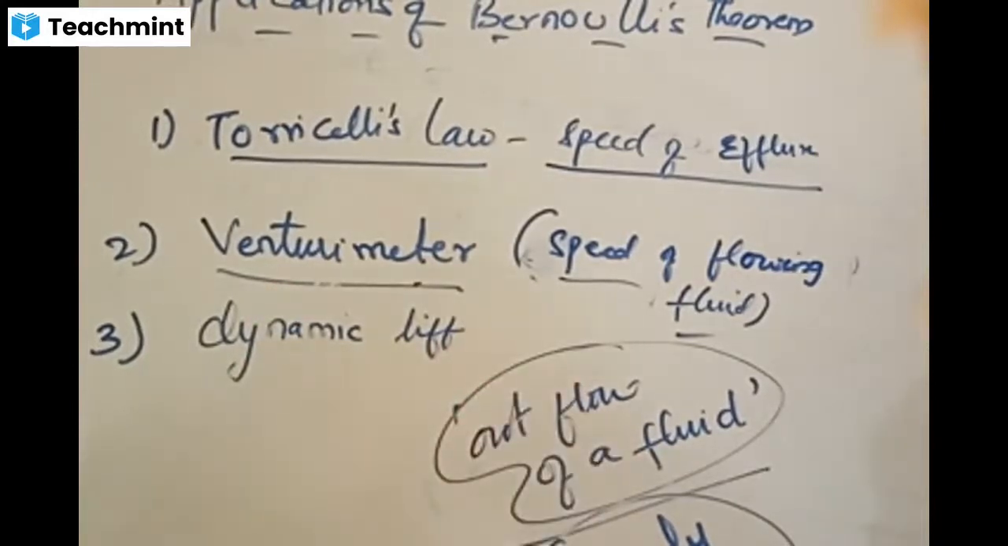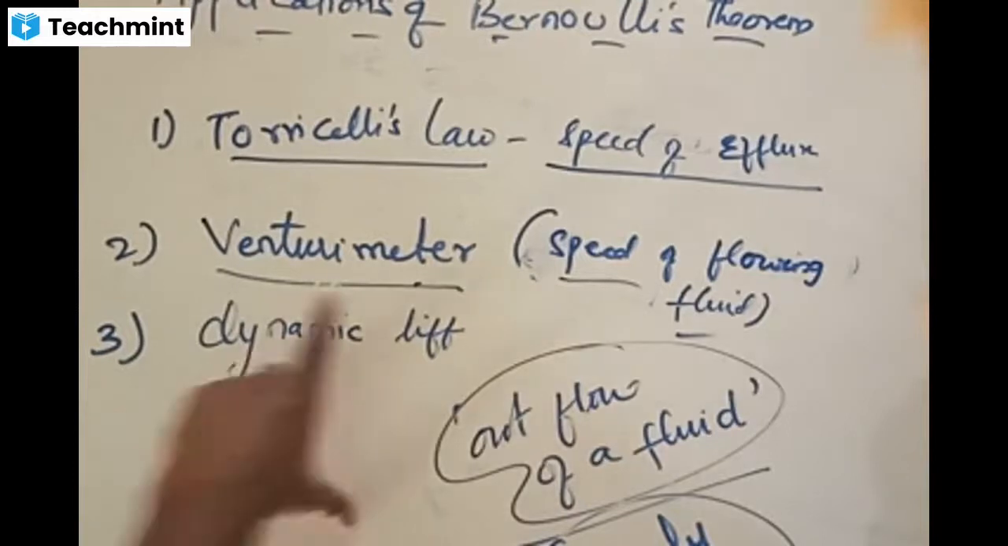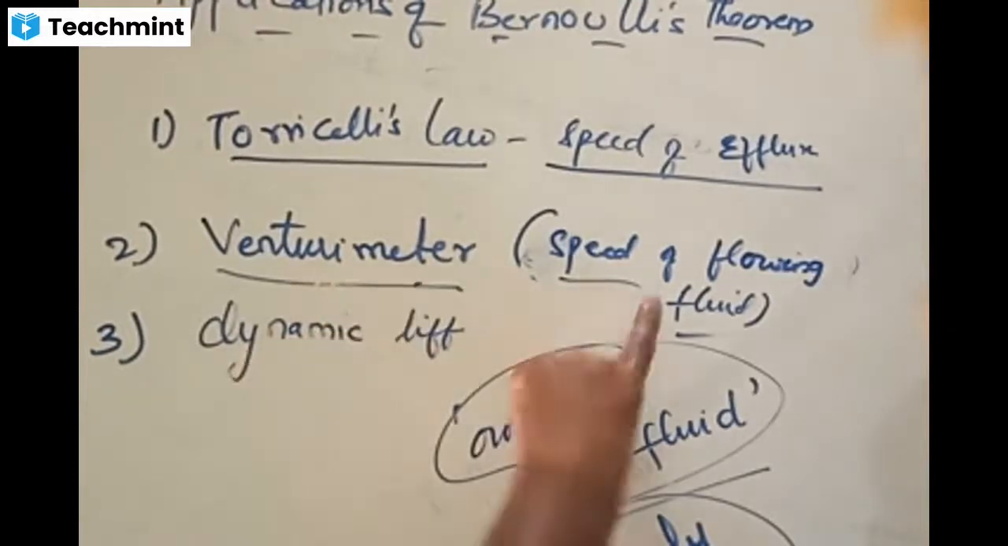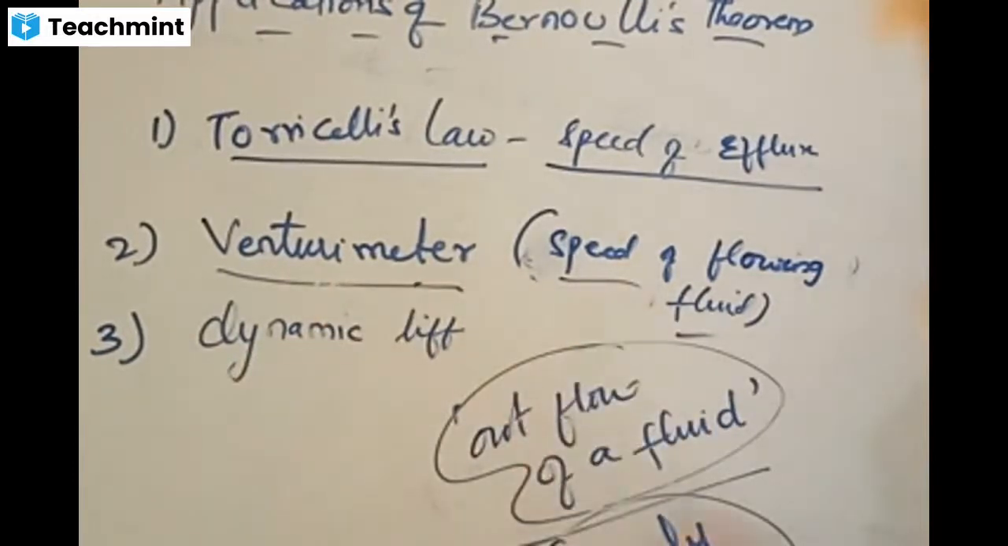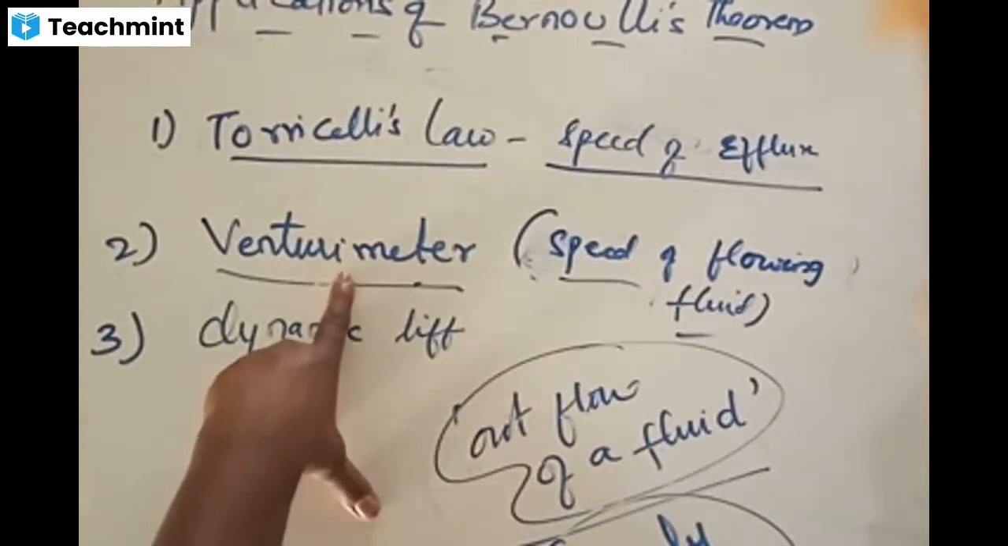Hopefully you know what a device is. Scale is a device. Screw gauge is a device. Ammeter is a device used to measure something. Similarly, the Venturi meter is one such device, used to determine the speed with which the water flows in any kind of flow tube. With what speed the fluid is moving in that flow tube can be determined by using a Venturi meter.